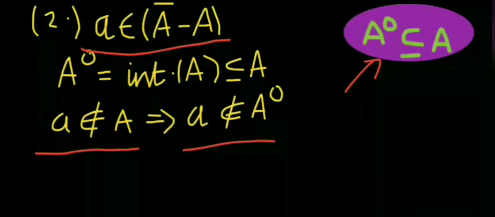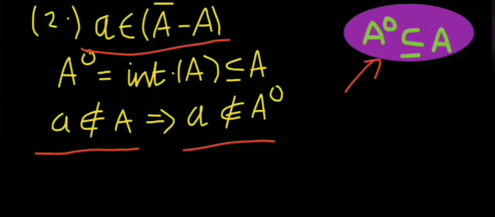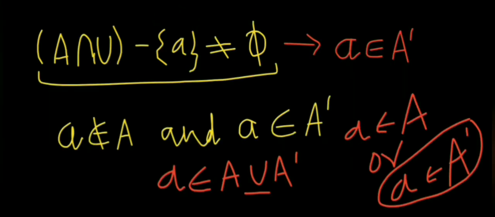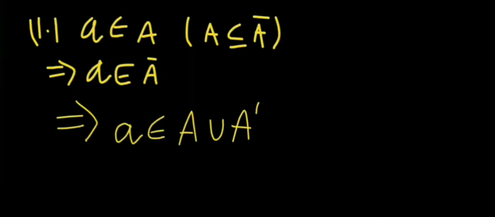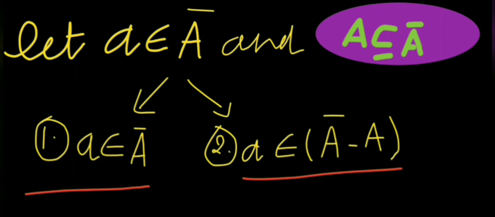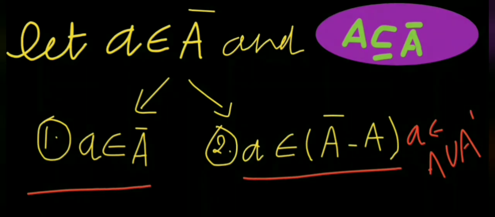So we have started from a belonging to A closure minus A and we have reached a belongs to A union A prime. So case 2 of the part 1 of the theorem is also done, that we started from a belonging to A closure minus A and we have seen a belongs to A union A prime. So we are done.